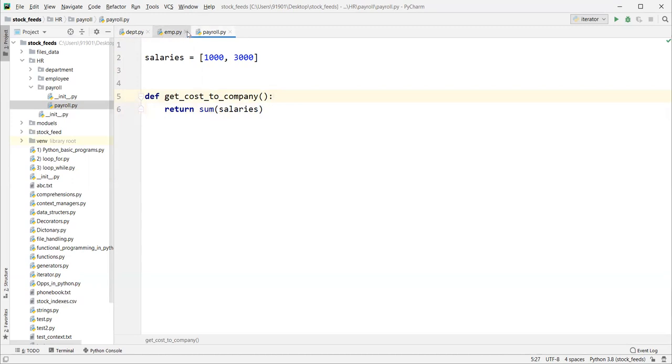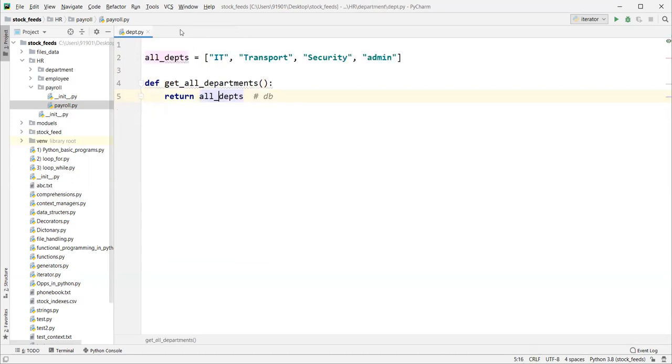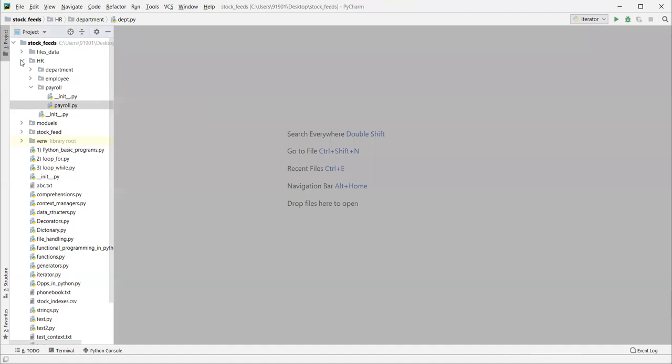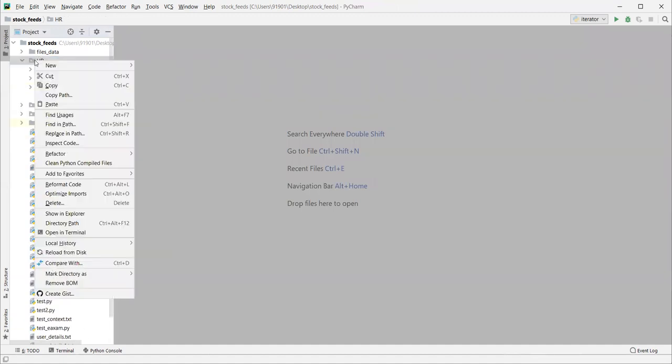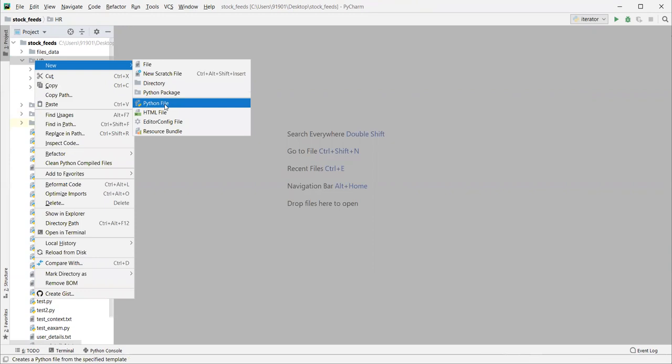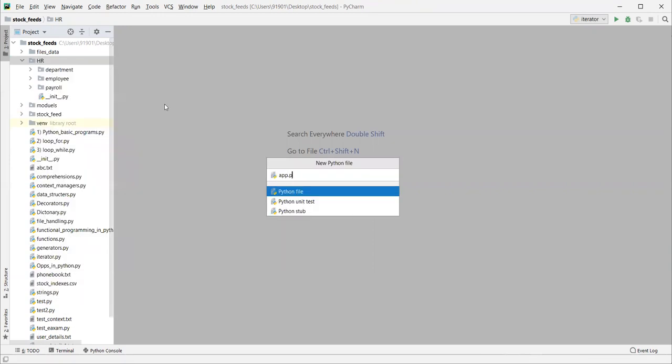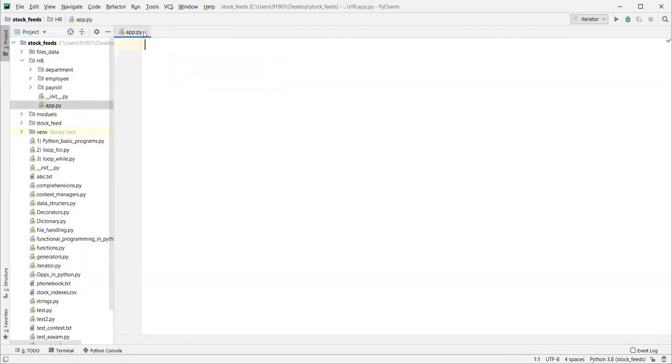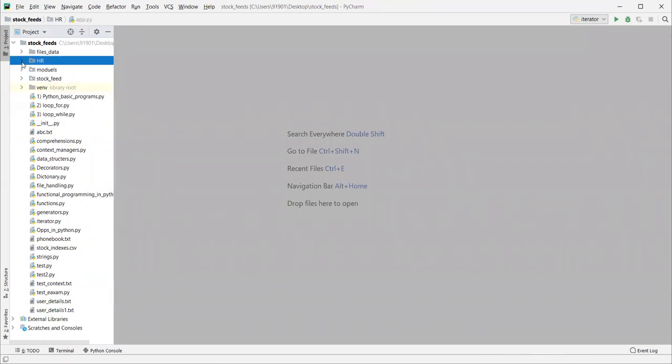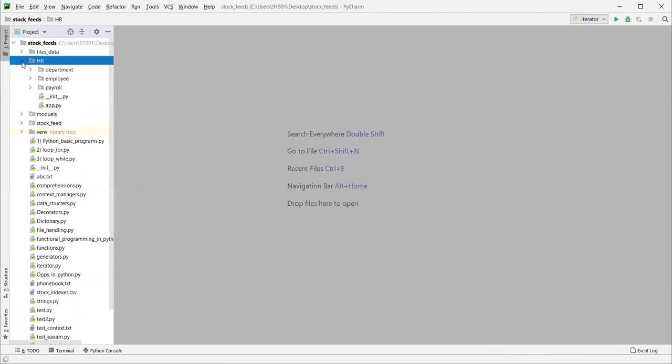Now let's close all this stuff. Inside HR, we have a file called app.py. Now all these are inside this HR package. This package is a collection of sub packages and one module.